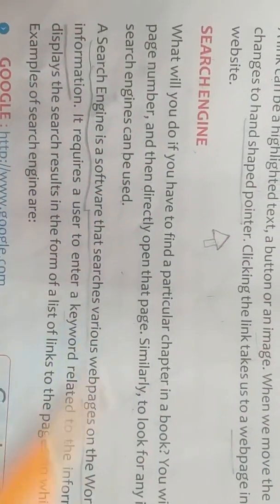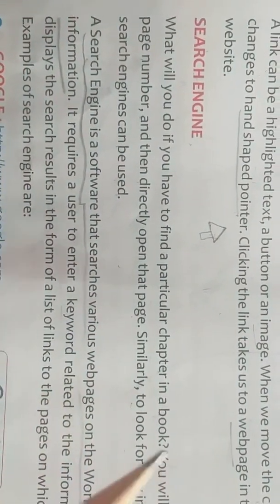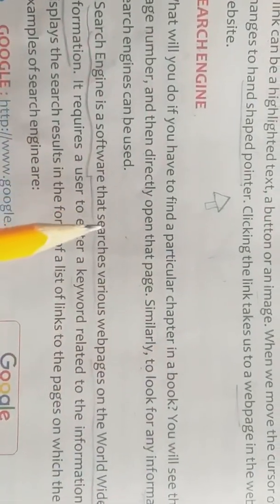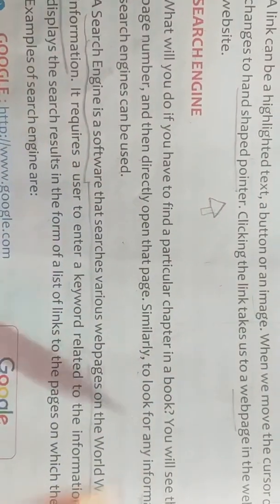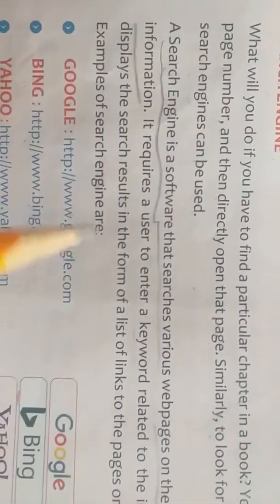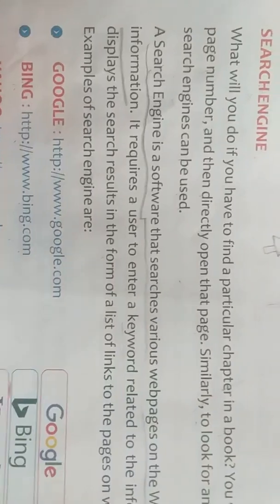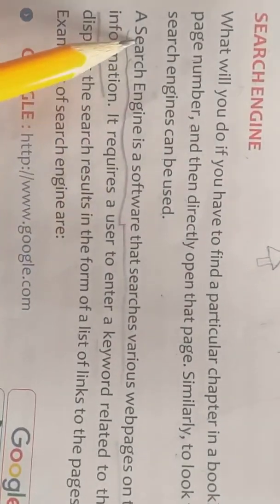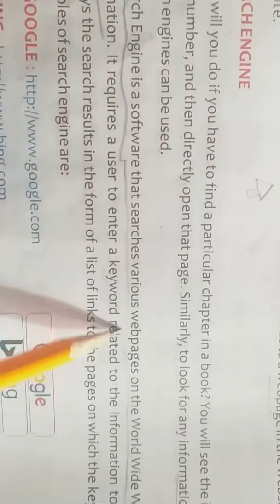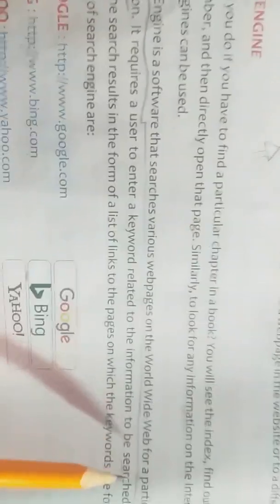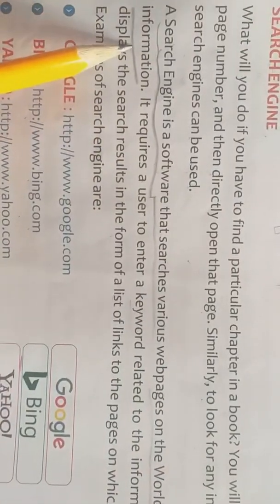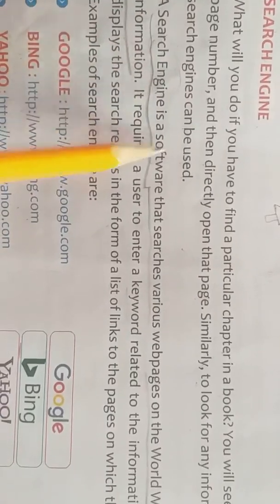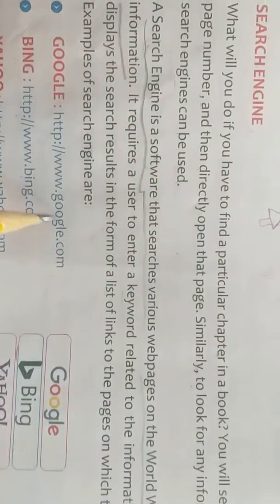If you have to find any chapter from the book, what will you do? You will firstly see the index, and from the index you will see the page number, and that particular page you will open. Same like that, if you want to search any information on the internet, then you have to use a search engine. A search engine is a software that searches various web pages on the World Wide Web for particular information. Yes, it is a software that you can use to search any type of web pages.